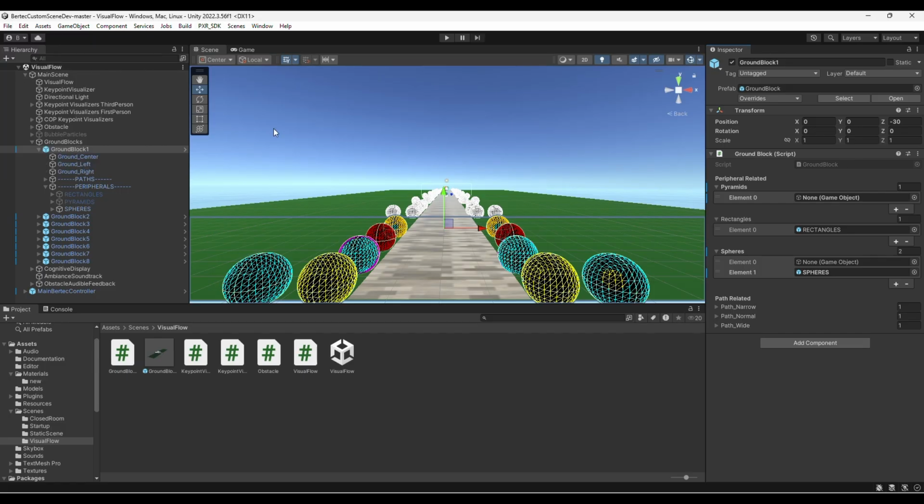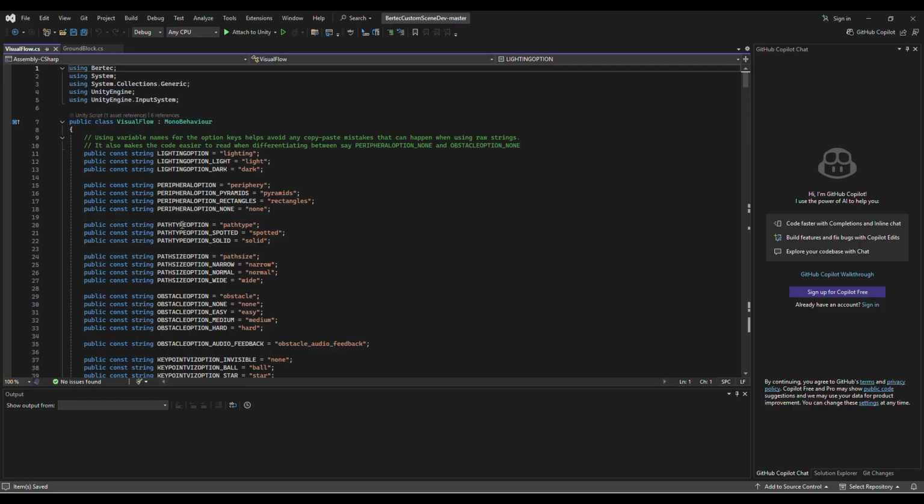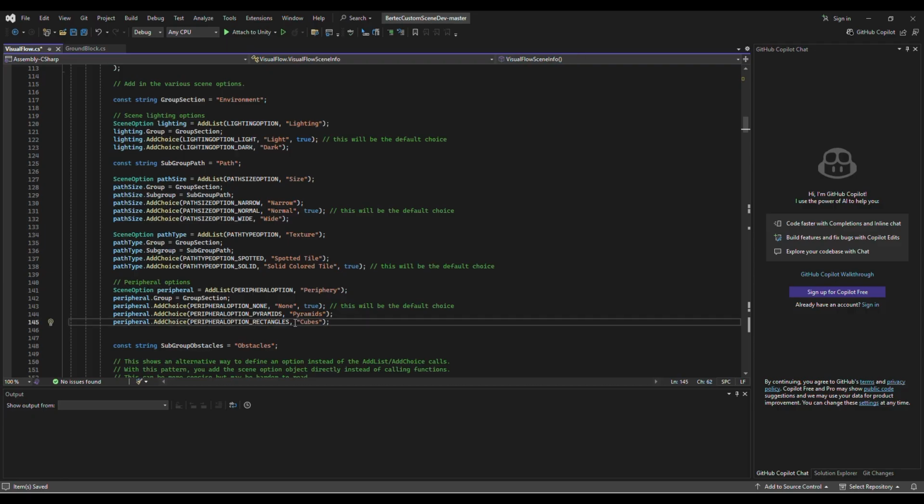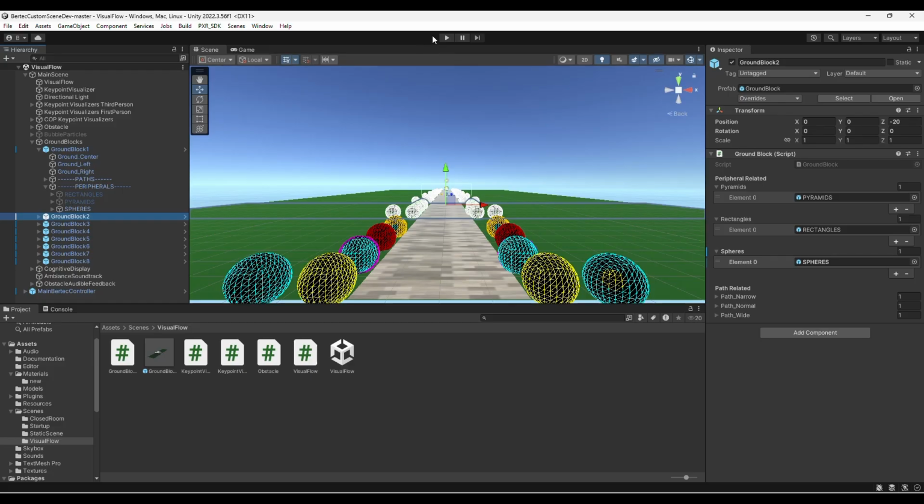Once that is done, open the Visual Flow C# code. First, define the spheres as string. Next, in order for spheres to appear in the drop-down option when uploaded into Kinamoto, define spheres as the peripheral option. Ensure to save the code. Now, once a new build is created and uploaded to Kinamoto, modified components will get reflected in the scene.